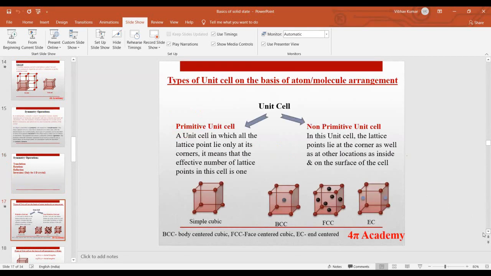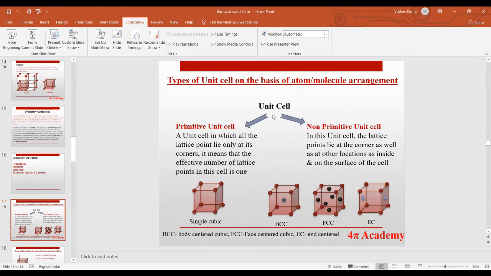Okay, so now we will move further. We will further divide the unit cell on the basis of atom and molecular arrangement. We have two types of unit cell. First, the primitive unit cell. In a primitive unit cell, the atoms are only situated at the corners of this cube, right? Atoms are only situated at the corners of the unit cell, and this is known as a primitive unit cell. Okay guys, this is also known as simple cubic.